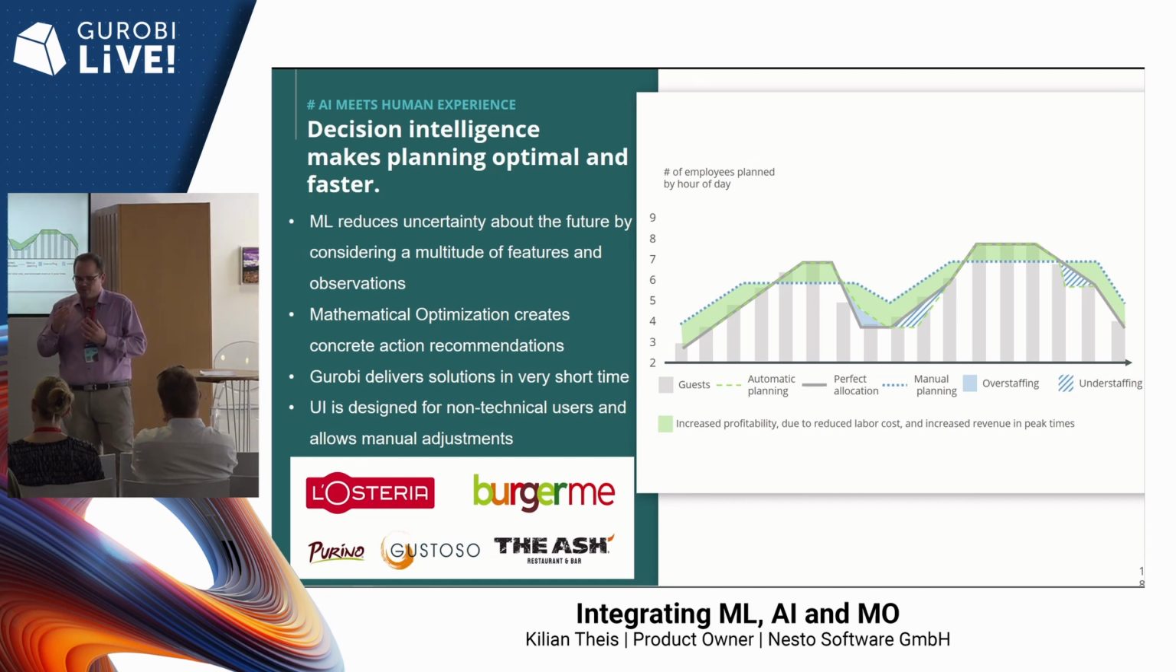To wrap it up, we combine several techniques to achieve this decision intelligence. We have machine learning algorithms to reduce the uncertainty about the future and to improve the shift shells. We have mathematical optimization to really create action recommendations, so decisions. And we have Gurobi that delivers us a solution in a very short time, which saves a lot of time for our customers and enables them to play around with different configurations as well. And last but not least, we have a UI which is understandable for non-technical users to really solve their problem.